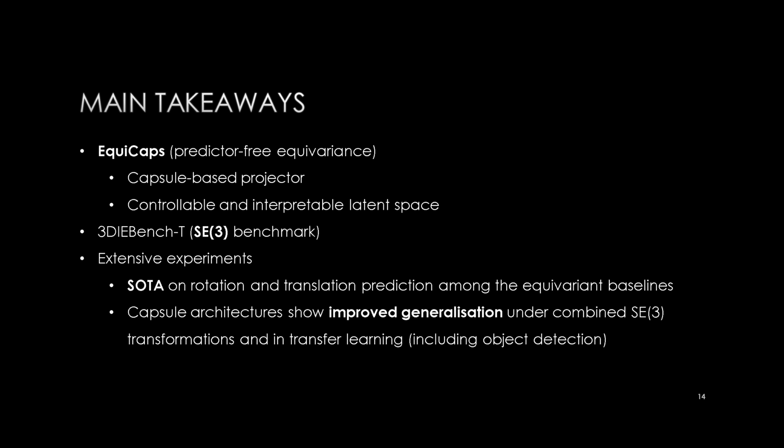In this work, we introduce EquiCaps, a predictor-free, streamlined equivariant method based on capsules that gives a controllable, interpretable latent space. We also release the 3D Bench T benchmark and show that EquiCaps achieves state-of-the-art rotation and translation prediction, with capsule-based models generalizing best to these settings and in transfer learning, including object detection.